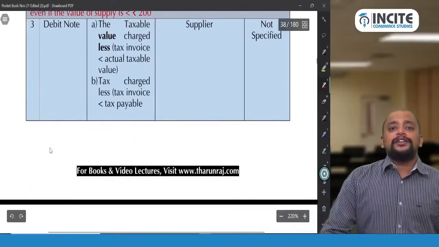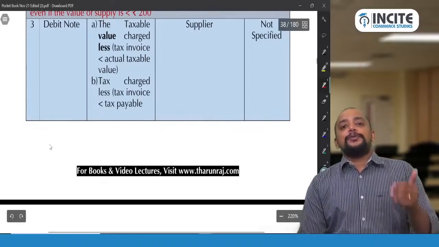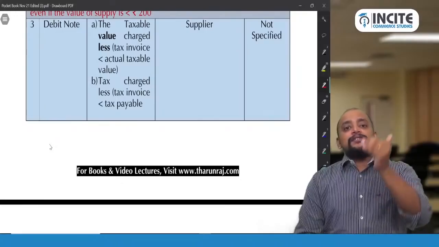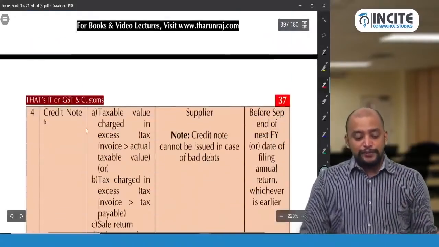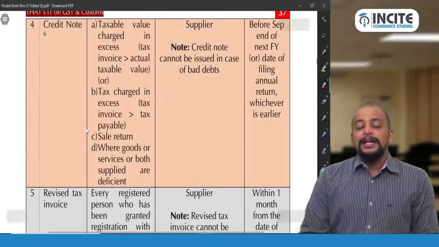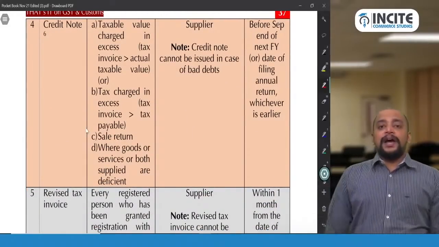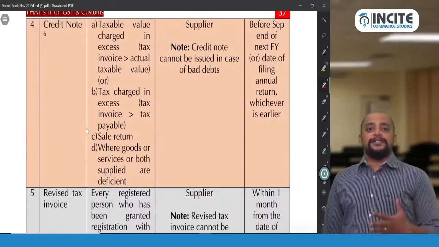Then debit note and credit note, already we discussed in value of supply. A debit note is issued by the supplier to the recipient whenever the value of the invoice increases. A credit note is issued whenever the value of the invoice decreases. There is no time limit for a debit note, but there is a time limit for a credit note. A credit note is to be issued for a financial year by 30th September of the succeeding financial year or the date of filing the annual return, whichever is earlier.